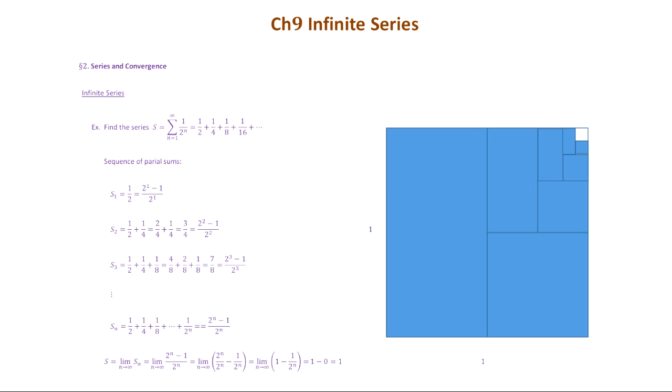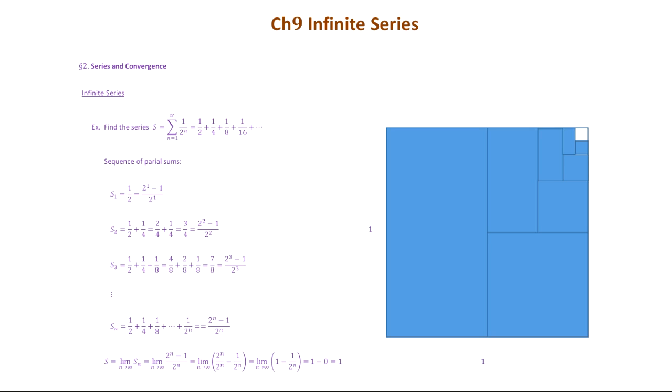So in general, you can see the pattern of the partial sums. If you add the first n terms of the original sequence of 1 over 2 to the n, you get Sn, so that will be equal to, why did I write 2 equal signs? Okay, so you can see that will be 2 to the n minus 1 over 2 to the n. If you look at the pattern of the answer in each term, it's just 2 to the n minus 1 over 2 to the n. We have written all the results in this way.